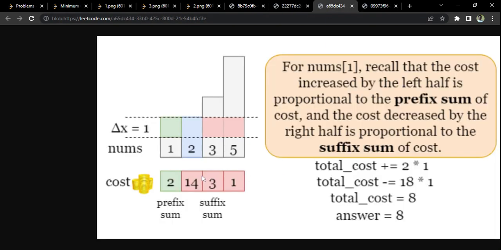Now please pay attention, now comes the most important part. This 14 plus 3 plus 1, which is equal to 18, right? This 18 should be subtracted 1 time.